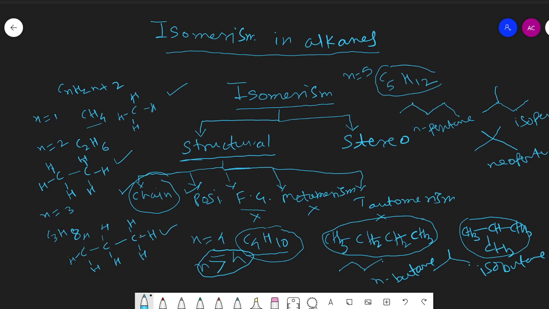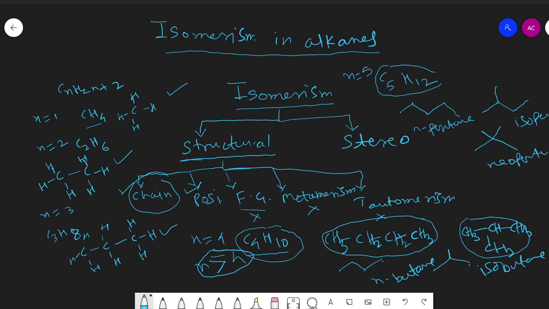One molecular formula represents only one structure. Butane has two isomers, n-butane and isobutane. Pentane has three isomers. If we write hexane, we'll get still more isomers. To draw each isomer and calculate their number will consume much more time.